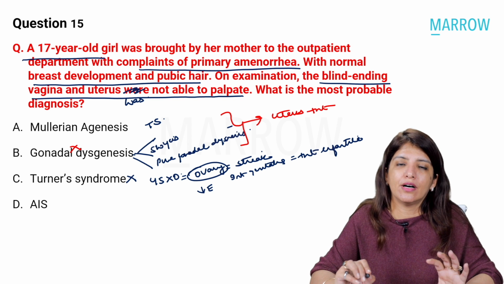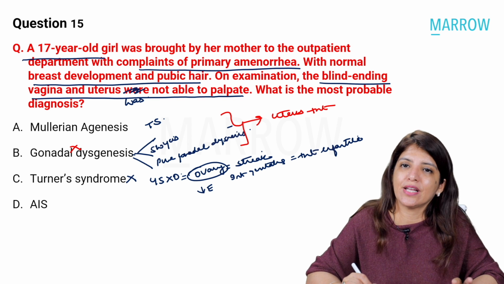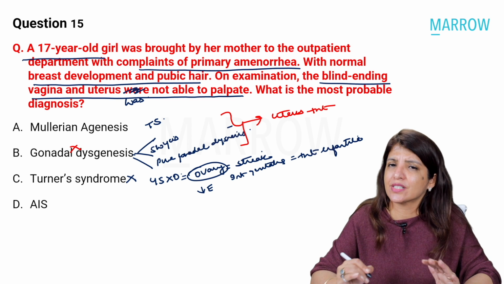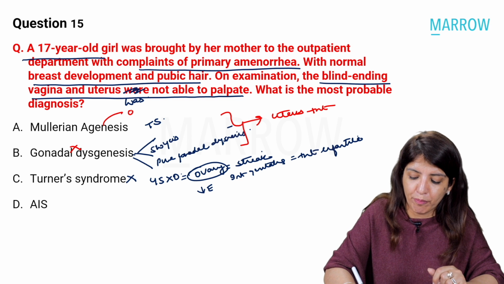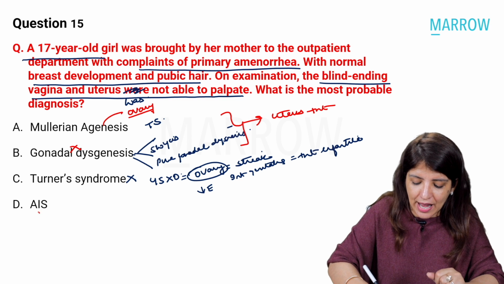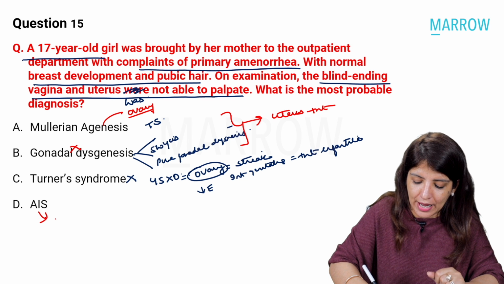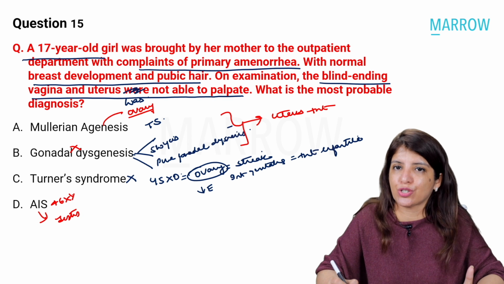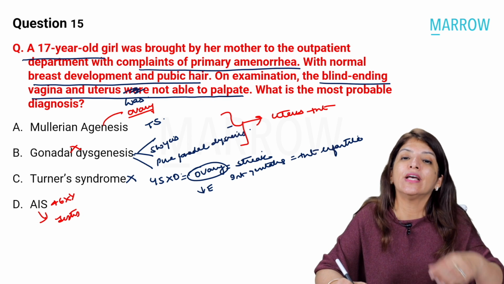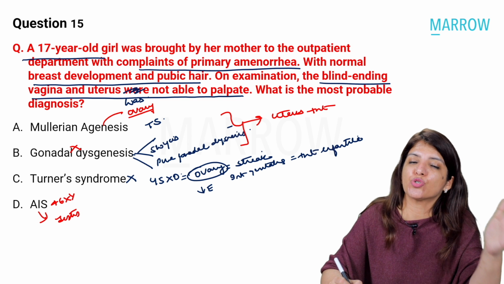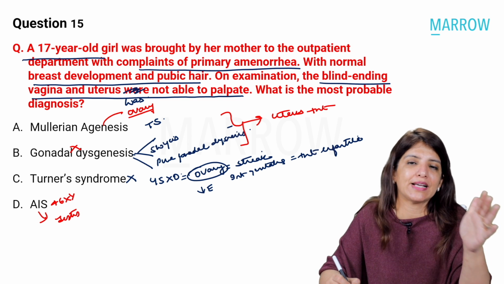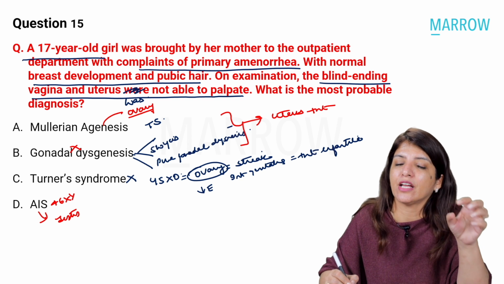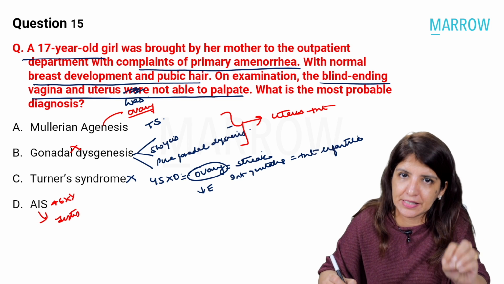Now I have to choose between Mullerian agenesis and androgen insensitivity syndrome. In Mullerian agenesis, please remember that the secondary sexual characteristics are well developed because they have properly functioning ovaries. Whereas in androgen insensitivity syndrome, the gonads are testes. They are 46XY, and these males are resistant to testosterone. Because of this, testosterone gets converted into estrogen, so breast development happens. But pubic hair and axillary hair are not well developed, because in females too, androgens are needed for their development.